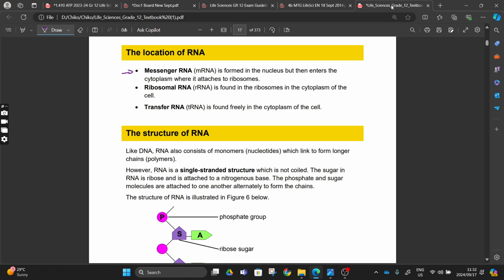The messenger RNA is found in the nucleus, but then enters the cytoplasm where it attaches to the ribosomes, right? Still remember yesterday we talked about the nucleus and the nuclear pore. This is where the mRNA leaves our nucleus to the cytoplasm, right?